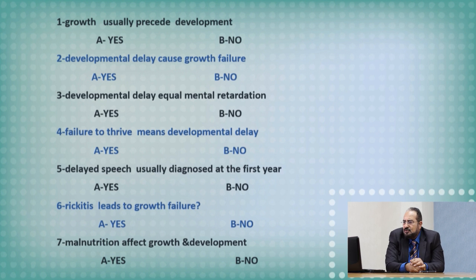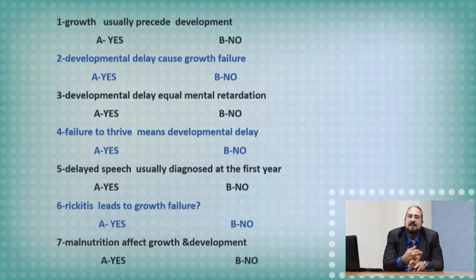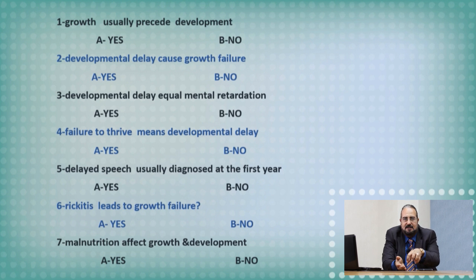Delayed speech is usually diagnosed in the first year of life? The answer is no. We consider the infant to have delayed speech when there are no words till the age of 18 months. There is no place for delayed speech in the first year of life. Remember, delayed speech: no words till the age of 18 months. Delayed walking: does not walk till the age of 18 months. Delayed teething: no teething till 12 months of age. These are important points to know, to label these patients as diseased ones and to search for the underlying cause.